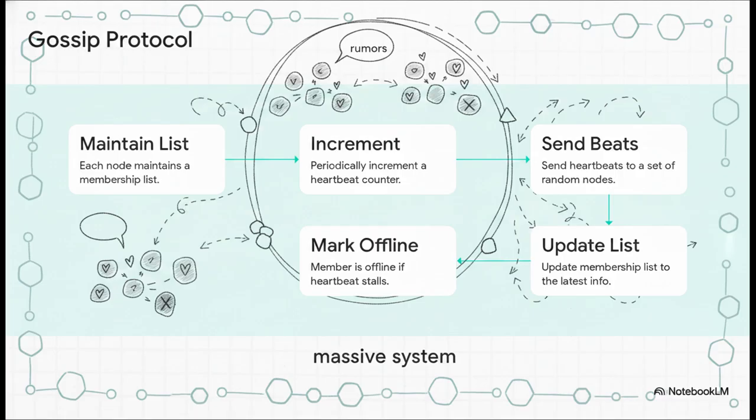It works exactly like a rumor mill. Every node keeps a membership list and a heartbeat counter. It constantly increments its own heartbeat and sends it to random neighboring nodes. Those neighbors update their lists and pass the rumors on. Oh, and to ensure replicas stay in sync in the background without sending massive amounts of data, the system uses cryptographic structures called Merkle trees to quickly compare and repair any inconsistencies.